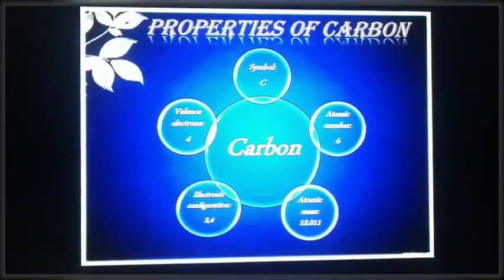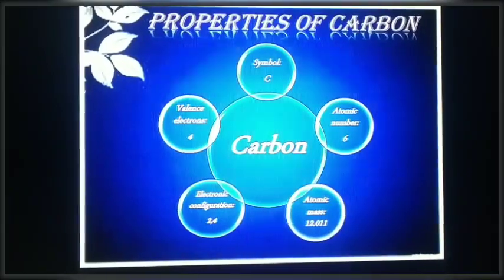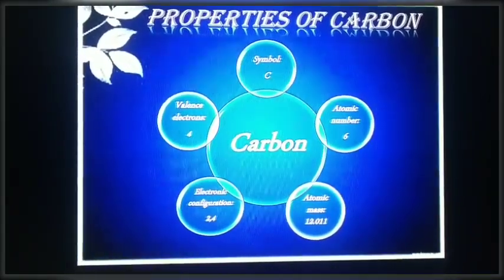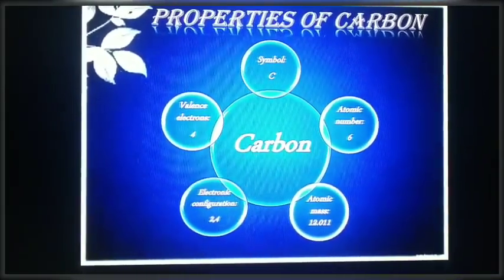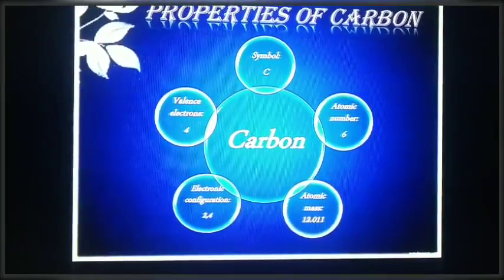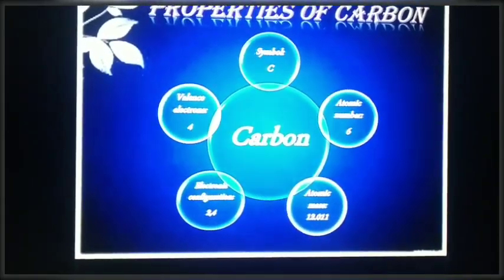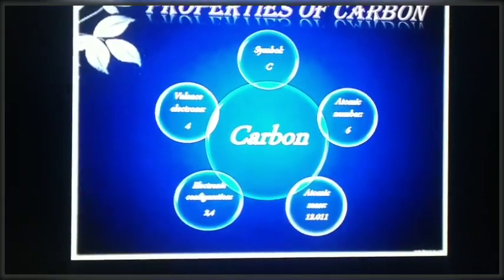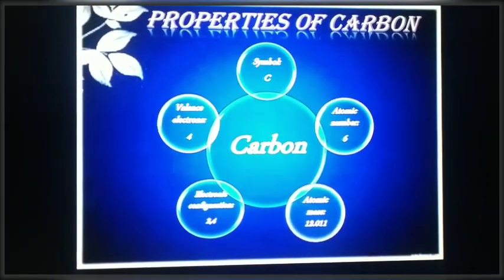Properties of carbon. Symbol of carbon is C. Atomic number of carbon is 6. Atomic mass of carbon is 12.011. Electronic configuration of carbon is 2,4. Valence electron of carbon is 4.